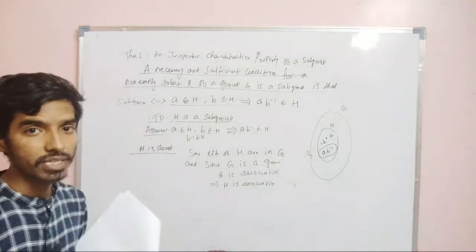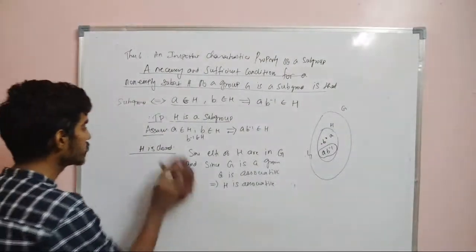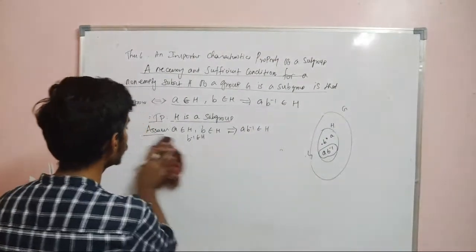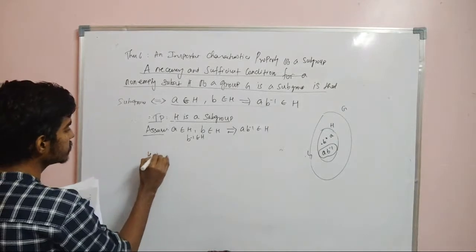We are only taking some elements from the big set, so therefore H is also associative.